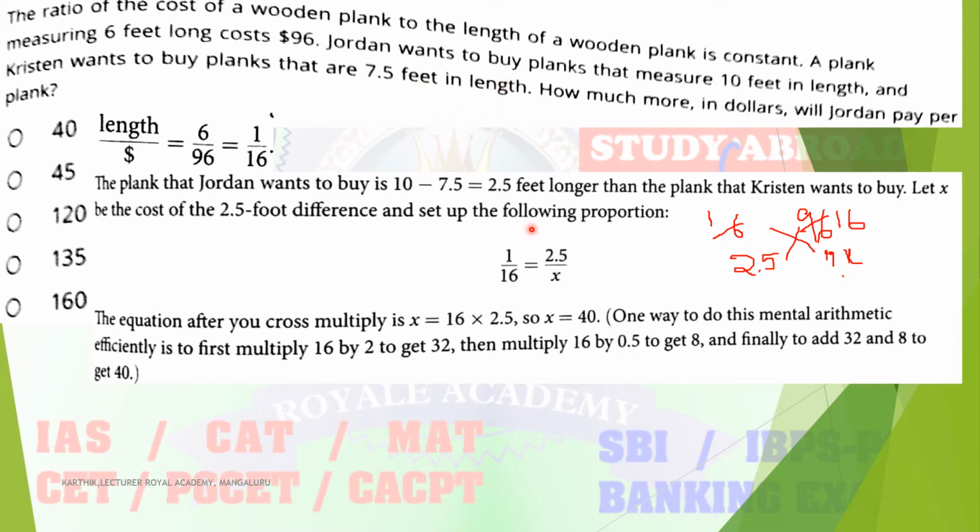So I hope all of you understood. Option A is correct. Why? Because here they are asking how much more in dollars will Jordan pay per plank. So how much more? $40 more compared to Kristen. Okay,